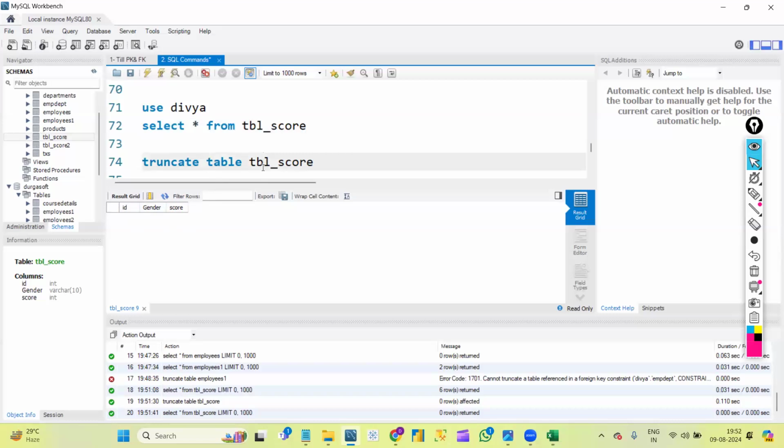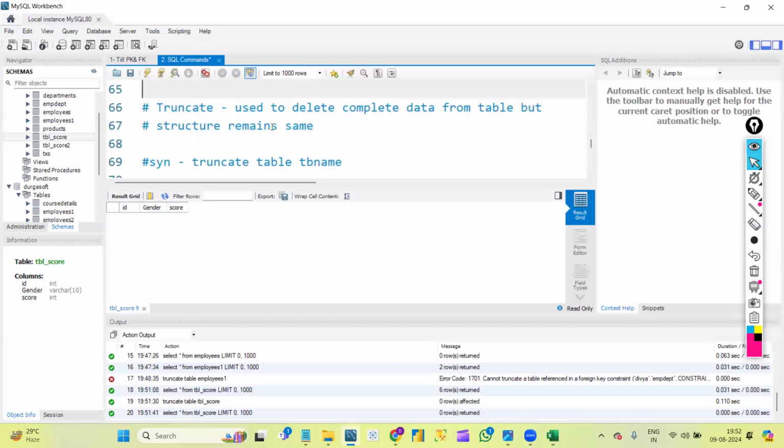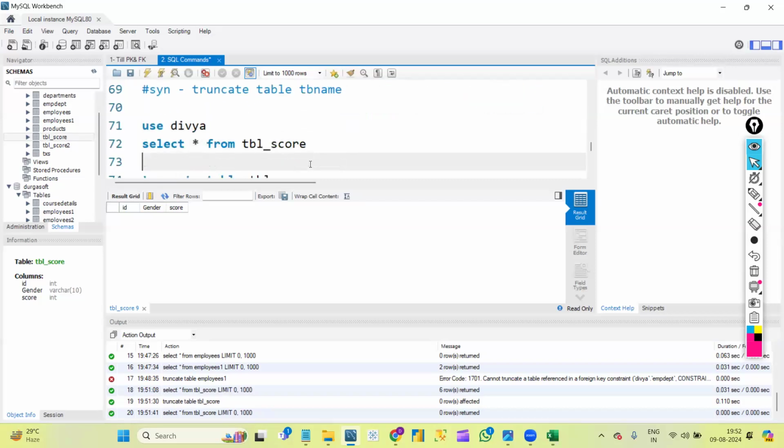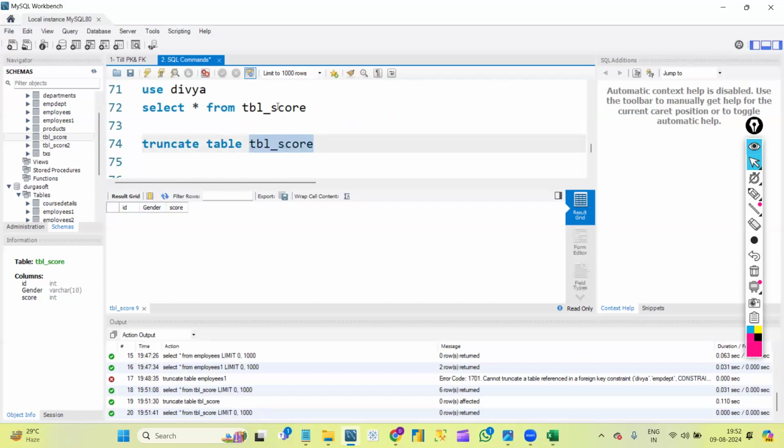At this point, I will once again explain what we need to do when we need to use truncate on a foreign key. But for now, is this clear? What is truncate? Whenever we use truncate, it will delete the complete data inside the table, but the structure will remain as it is. Previously, if we displayed the data from the table score, we had some data inside it. Immediately after I used truncate table and displayed the data again, all my data got deleted, but the structure is as it is. That means I have all my column names, so again I can use the insert command to insert the new data, right?